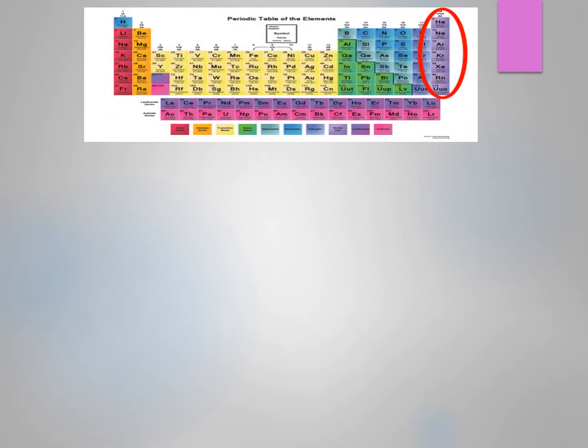First of all, noble gases or inert gases are located here in the periodic table in column 18 or group 8. As you see here, helium, neon, and argon. In order to make their electronic configuration, first of all we must have the atomic number. From the atomic number we can deduce the number of protons and also determine the number of electrons. Since an atom is neutral, the number of protons equals the number of electrons, equal to the atomic number.